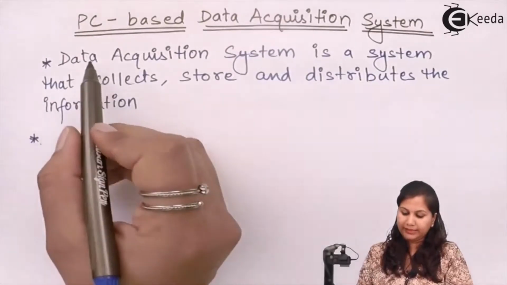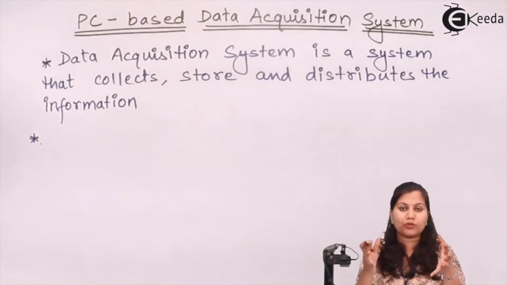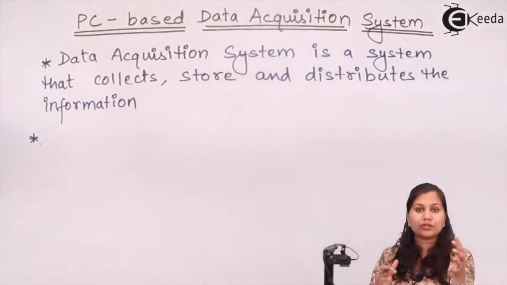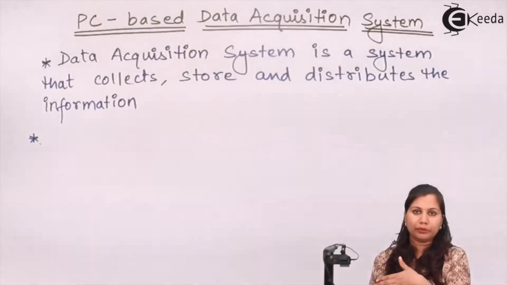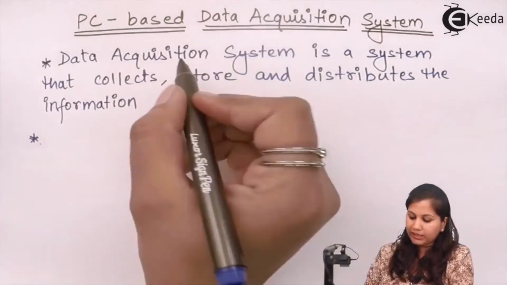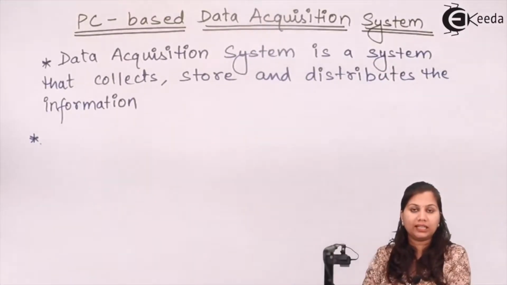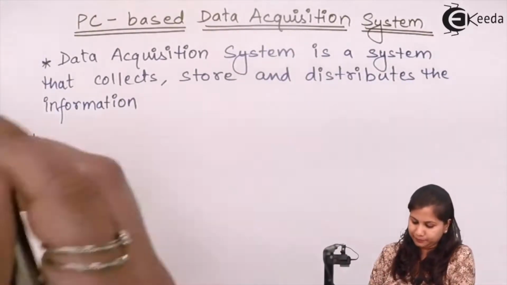Because a data acquisition system is a system, it is composed of different components. The function of these components is to accumulate the data and then store that data on a computer device. These data acquisition systems consist of various tools and techniques, and the function of those tools and techniques is to accumulate the data and store it on a computer device.